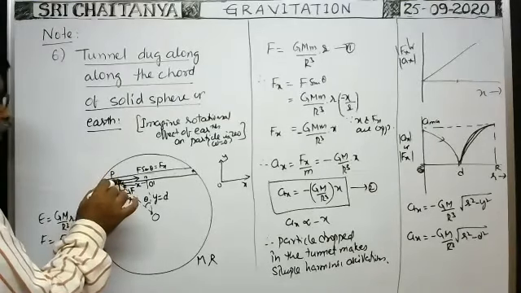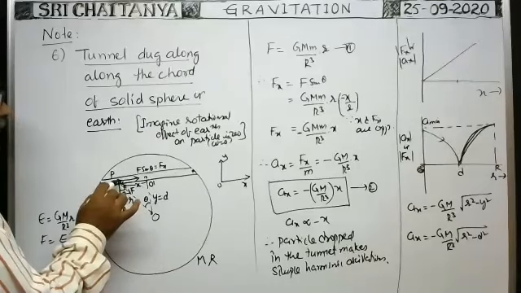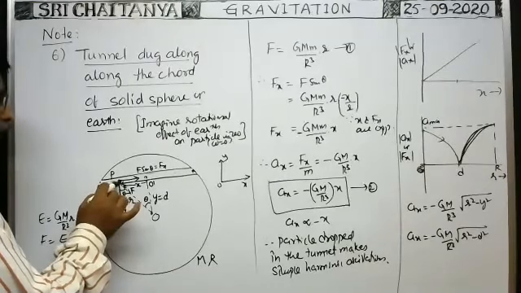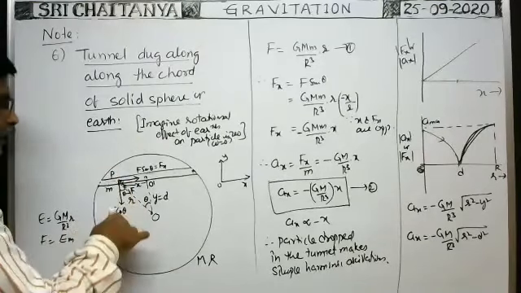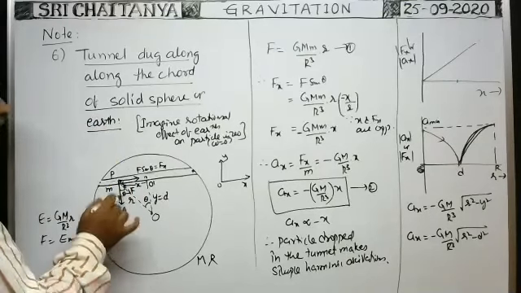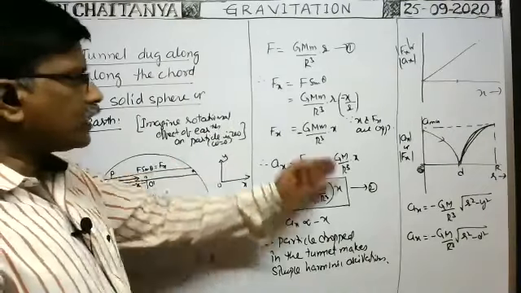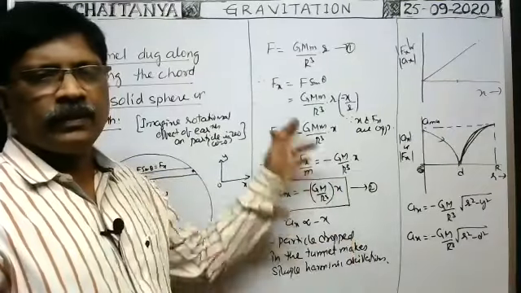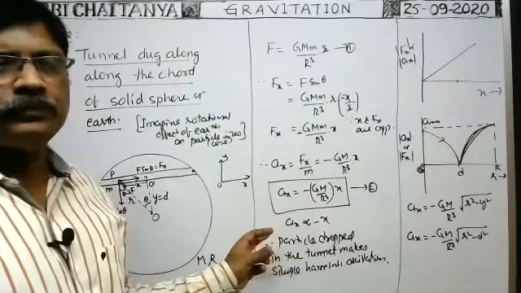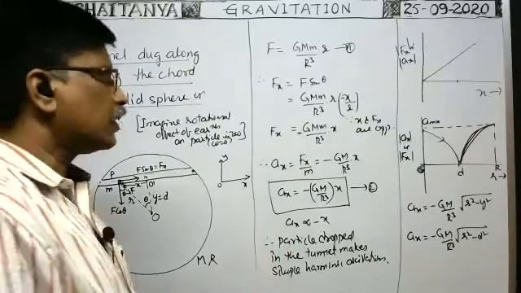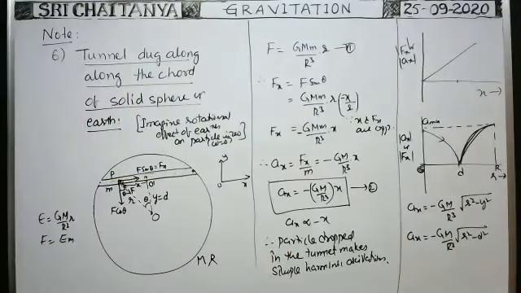Here, the gravitational force component that acts on the surface of the tunnel in this direction is equal to F cos theta. It is called the pressing force also. Okay. Shall I erase this part? It's a very, very important one.